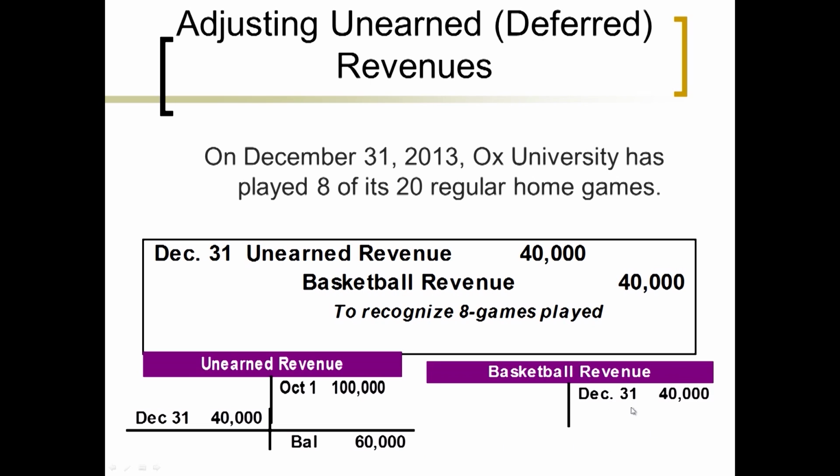And we can match that revenue or book that revenue in the proper year, correct? If we didn't do that AJE right there that you're looking at, our liabilities would be overstated and our revenues would be understated. Do you see that? So that is an example of an unearned revenue AJE, okay?